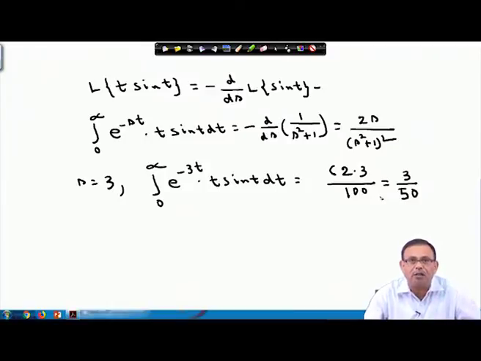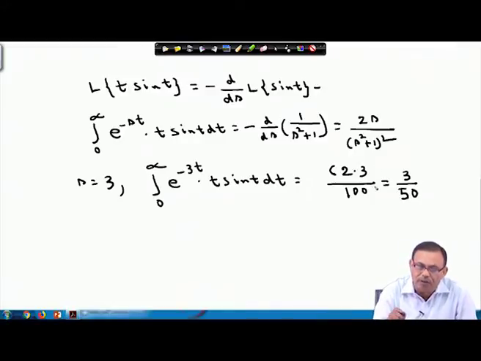Again, this is another example where you see the application of the Laplace transform. If I do not know the Laplace transform, I have to evaluate this complex integral by the normal integration processes. But using the Laplace transform of sin t and using this property, simply in 2-3 lines I can complete the job and find out the value of that particular integral. This is the beauty of the Laplace transform.